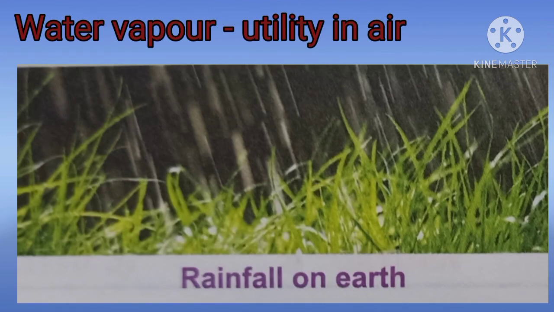And how is the water vapor useful for us? Water vapor present in excess in the atmosphere minimizes the rate of evaporation. Water vapor minimizes the rate of evaporation, produces rain, mist, and is used to determine the climate condition. The rain serves as a natural source of water for plants and animals. So water vapor helps in air to minimize the rate of evaporation.